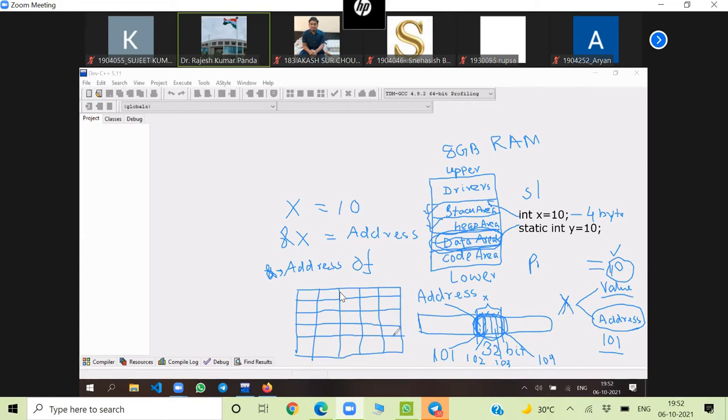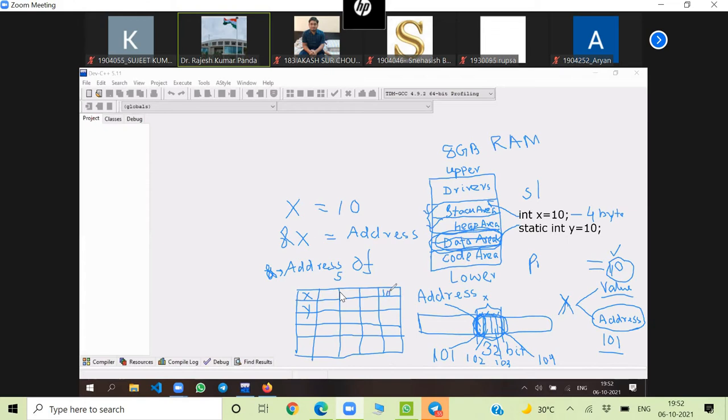So there will be an entry for each identifier. Suppose X, then its information, then Y, its information. What information is stored in the symbol table? The type of the variable, whether it is a function or int, the scope of the variable, where it can be accessed, and the memory reference, where it is actually stored.